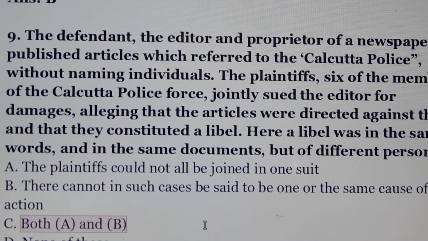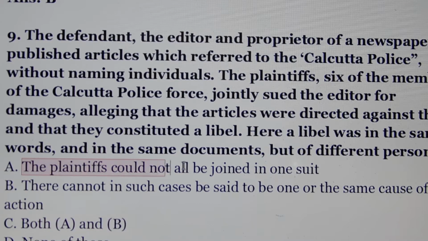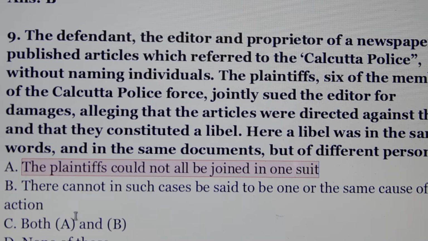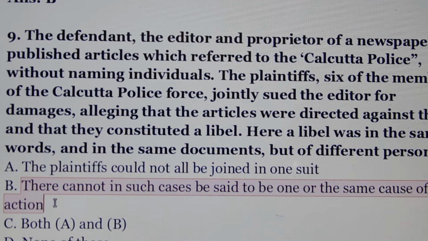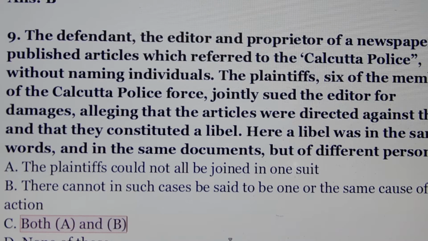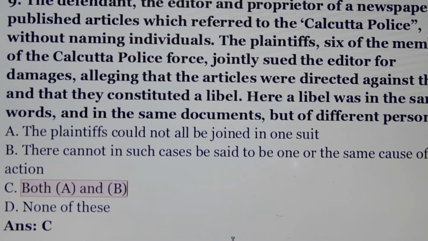Here a libel was in the same words and in the same documents but of different persons. Answer is option number C. Both option A and B. Option A, the plaintiffs could not all be joined in one suit. Option B, there cannot in such cases be said to be one and the same cause of action. So option A and option B both.